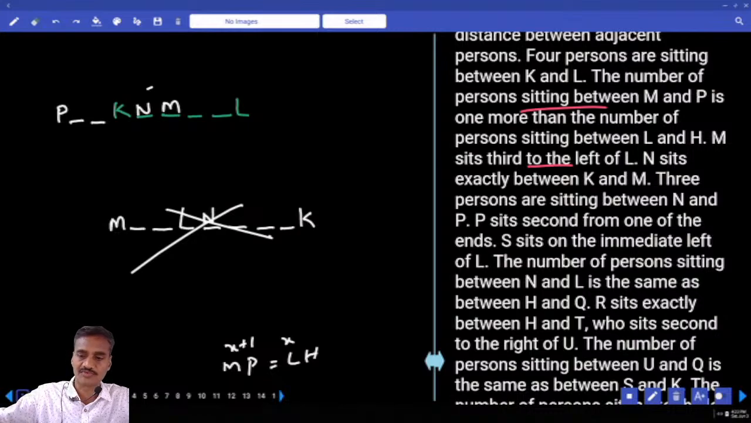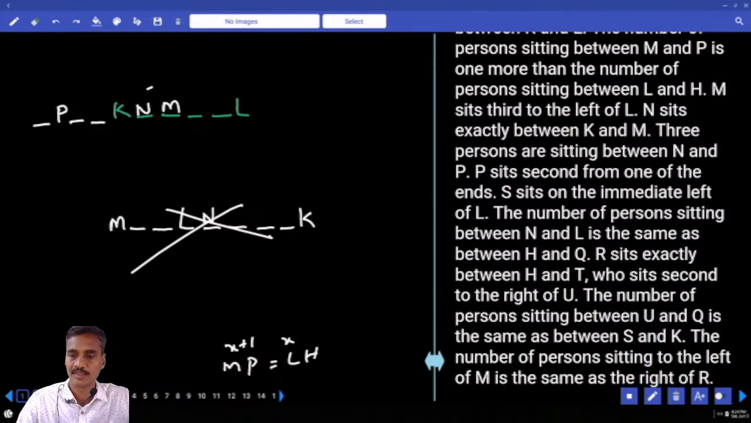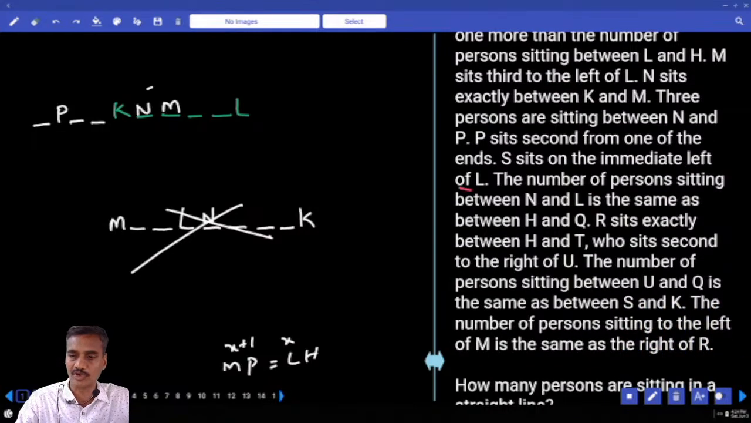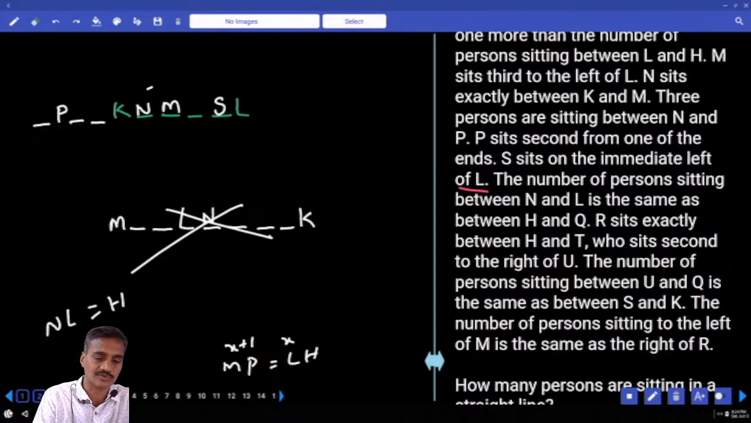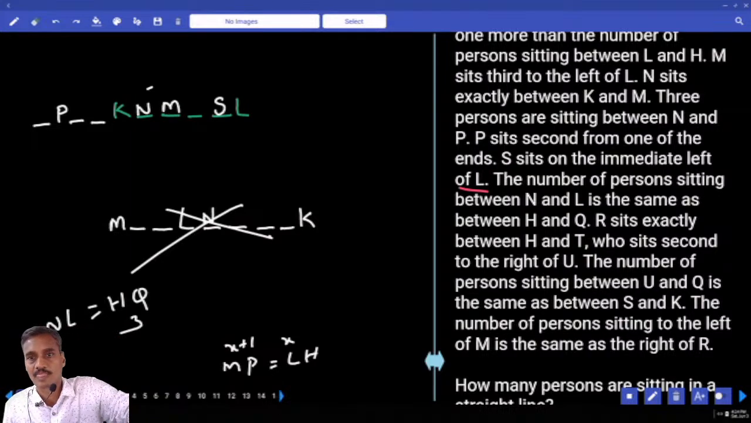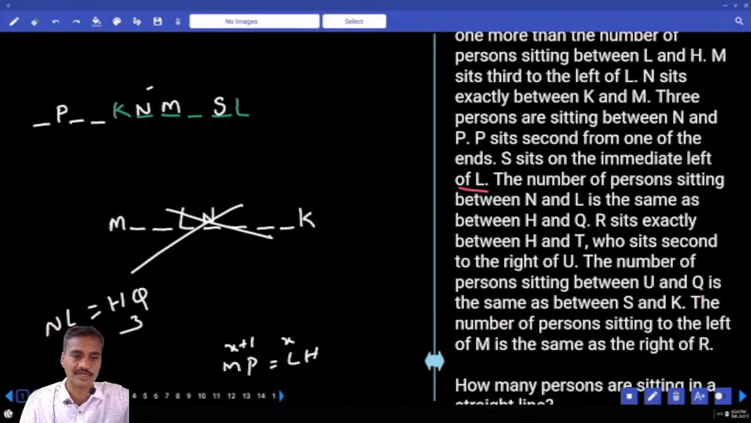And P sits second from one of the extreme end, and there is only 1 person to the left hand side of P. And S sits on the immediate left of L. S is here. Number of persons between N and L, same as H and Q. Now here N and L, how many people? 3 people. Hence in between H and Q, we need to have 3 people. Clear? R sits exactly between H and T. T who sits second to the right of U.